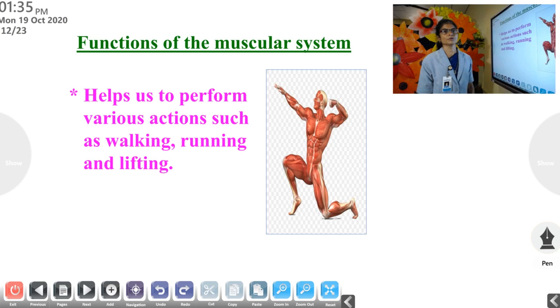Then, what are the functions of the muscular system? It helps to perform various actions such as walking, running, lifting things, etc. Clear?